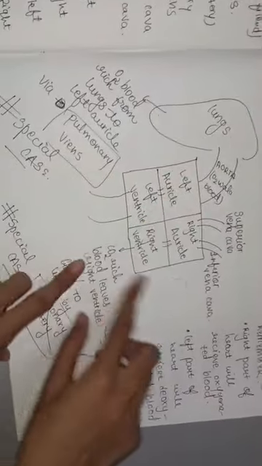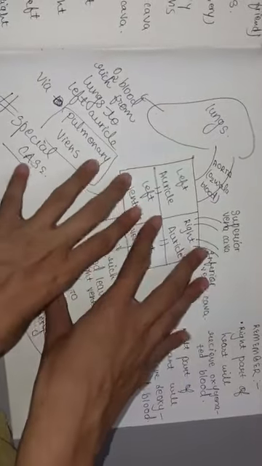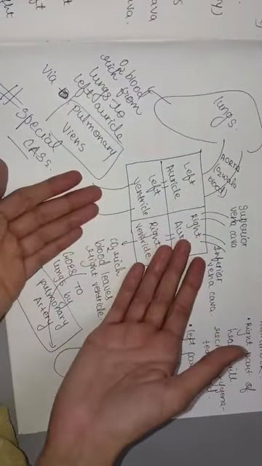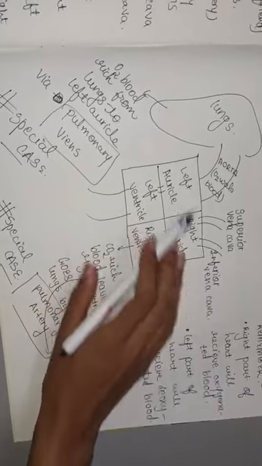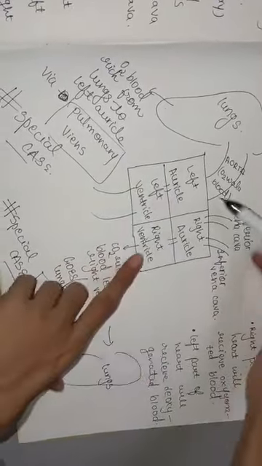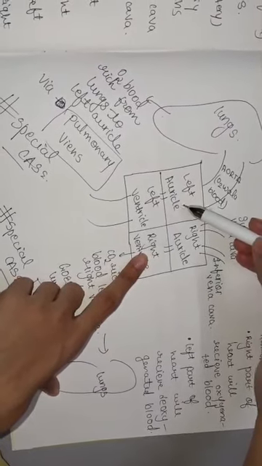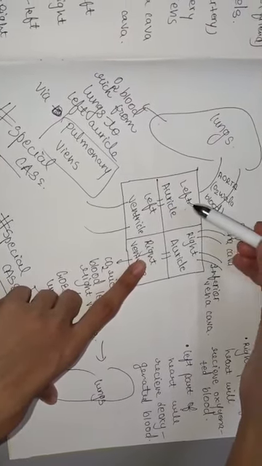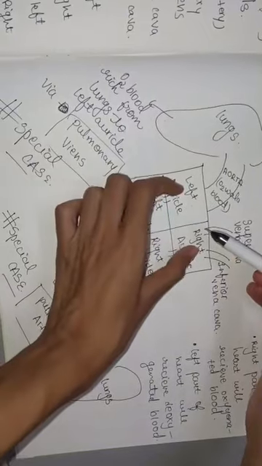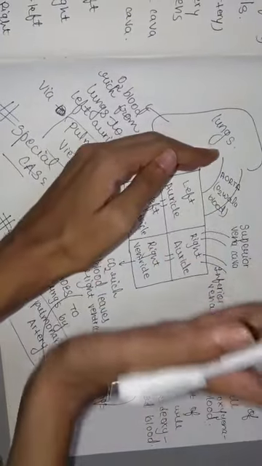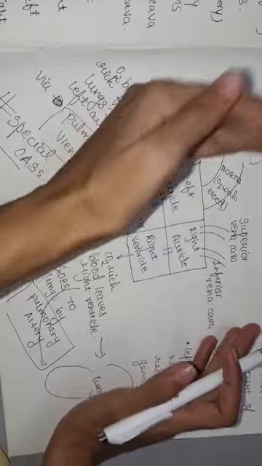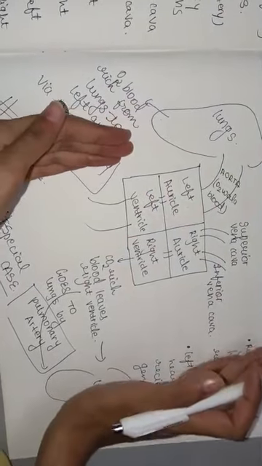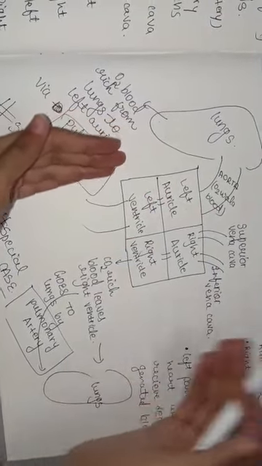Okay, so now these are the different chambers of the heart. See, this is not a very advanced photo. For the explanation I have made it in a simplified way. Listen. See, four chambers are present. The upper chambers are known as auricle or atrium. There is a left part and a right part. The left part has an auricle and a ventricle. The right part also has both an auricle and a ventricle.